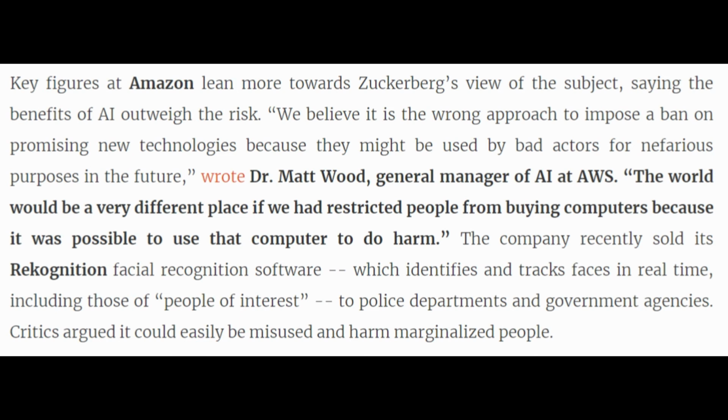The company recently sold its Rekognition facial recognition software, which identifies and tracks faces in real time, including those of people of interest, to police departments and government agencies. Critics argued it could easily be misused and harm marginalized people.